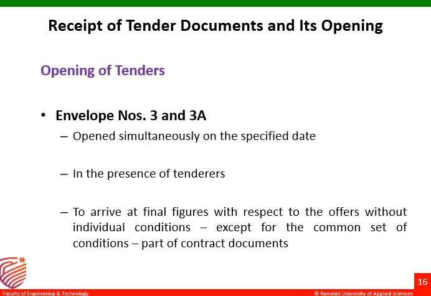Then comes envelope number 3 and 3A. Envelope 3, as I told you, will be submitted earlier by the contractor. The details of the bill of quantities will be submitted by the contractor in envelope 3. Whereas envelope 3A will be submitted once envelope 2 has been opened. Once envelope 2 has been opened, there might be some changes in the contract document and contract assumptions. Those changes will be incorporated and 3A will be submitted, so that the deviation or those particular changes can be seen.